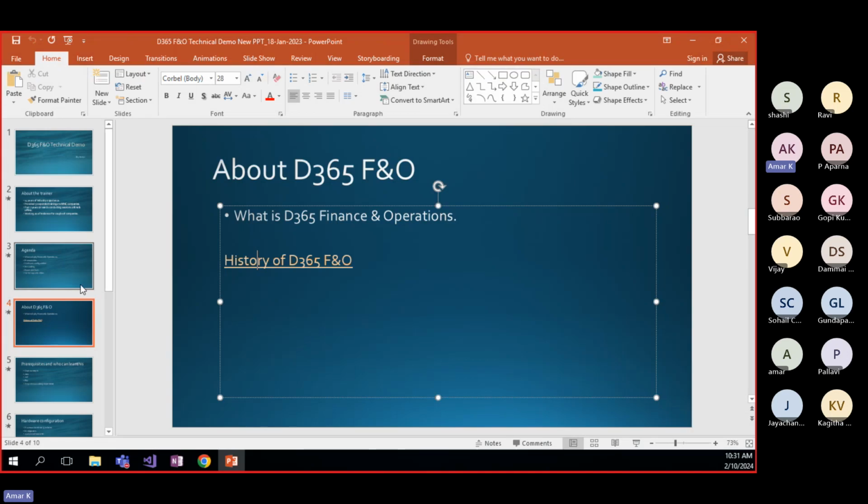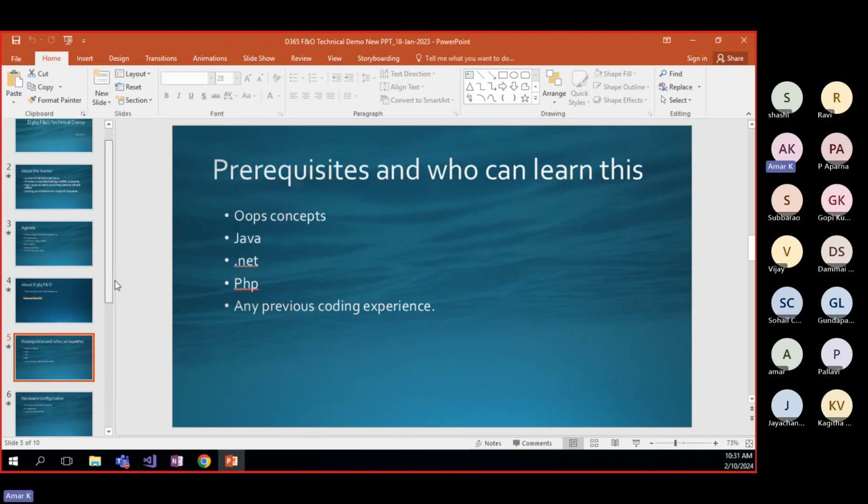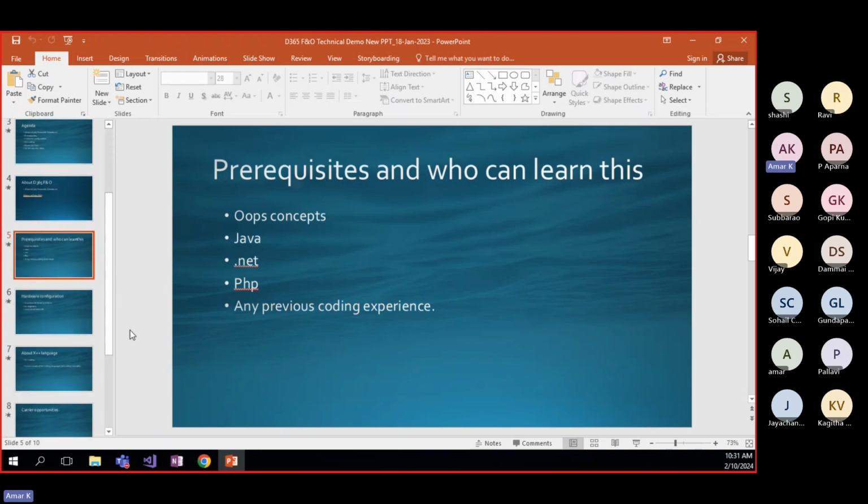So the other screen is the prerequisite. Who can learn this? Who have knowledge about OOPS concepts, Java, .NET, and PHP? Any previous coding experience, like some MCA people or electronics people, EC, EEE. Those also have C, C++ in their first year academics, right? So those are eligible to learn this. They can easily understand it. B.Tech computers, BA computers, MCA.